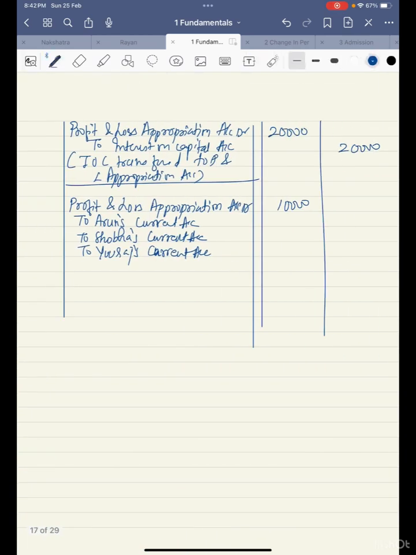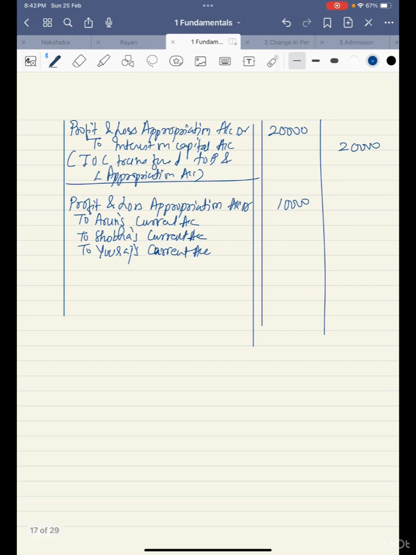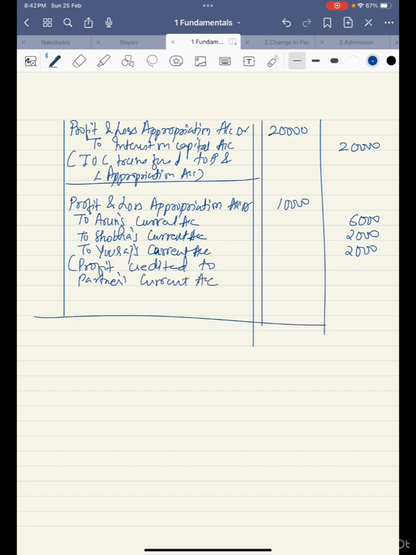3:1:1. So total is 5. So 5 divided by 10 will get 2. 2 3s are 6. So 6, 2 2s are 2 1s are 2. 2,000 and 2,000. So what you'll write? Profit distributed among partners, or we can write profit credited or distributed among partners to partners current account. Okay, this is the end of your journal entries.